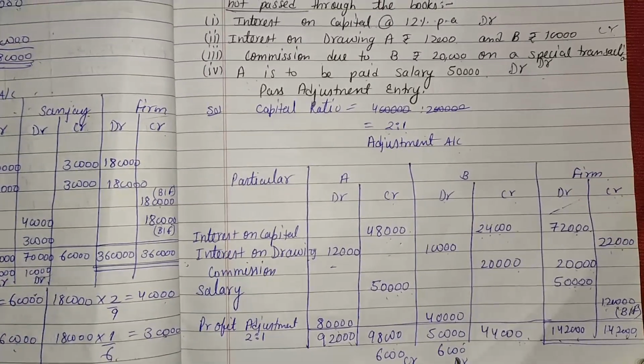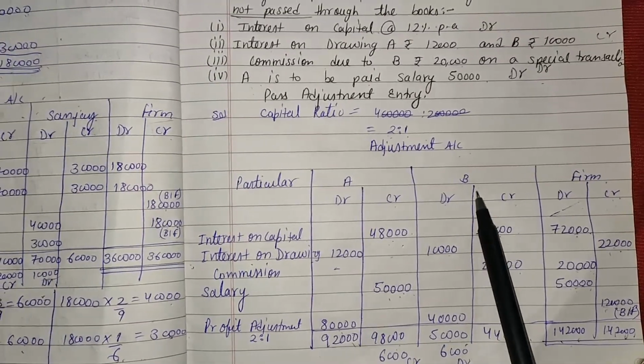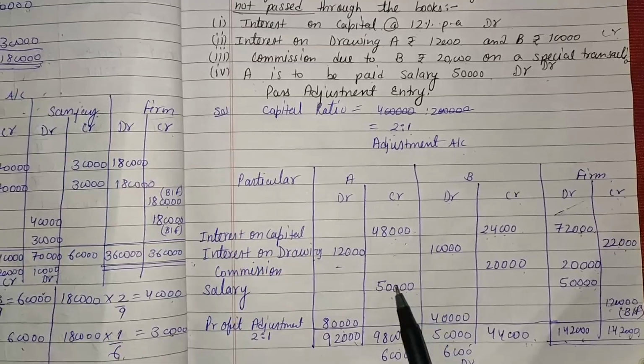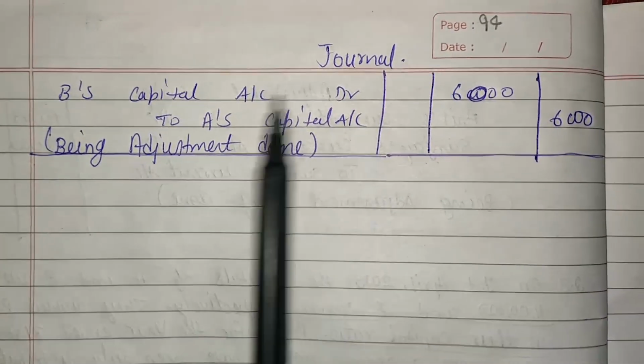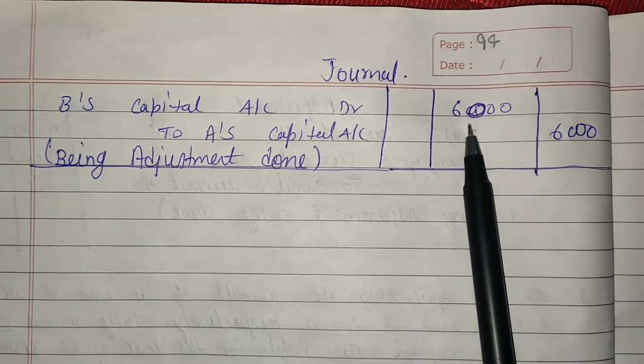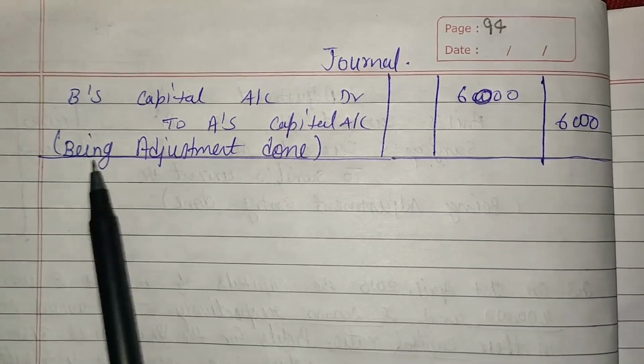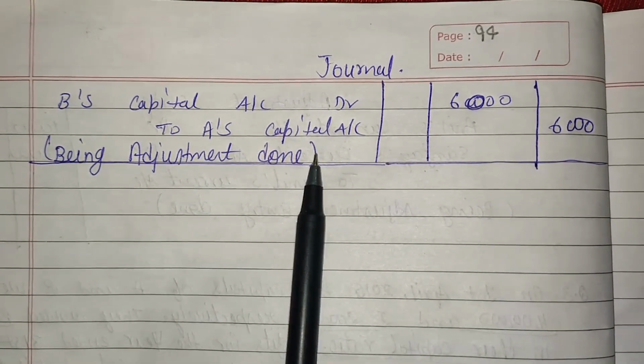Now comes the journal entry. Here B is debited and A is credited. The journal entry is B's capital account debit to A's capital account by rupees 6,000. Being adjustment done. Now the topic is finished.